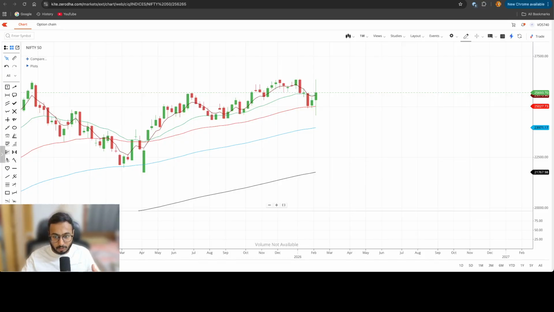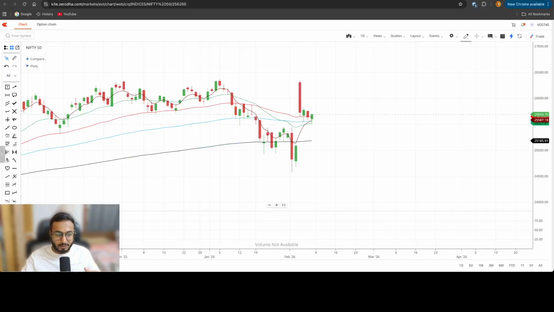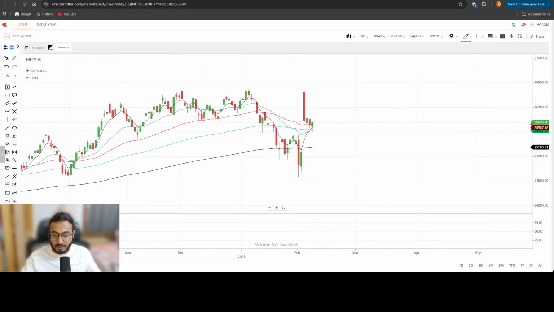Let me take you to the daily time frame, and I'll make you see what kind of volatility we saw. On the daily time frame, we went till 24,500, correct, and then we took a pause for a single day, and everybody was thinking that okay, fine, this was an inside candle and we'll break down and see the continuation.